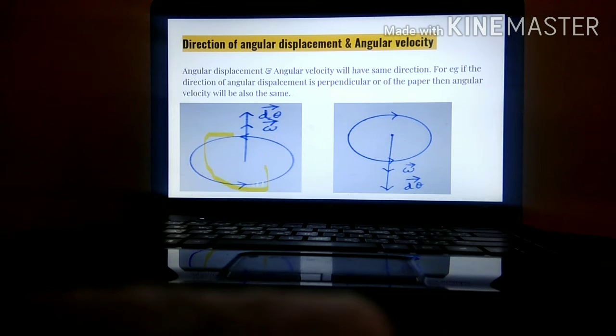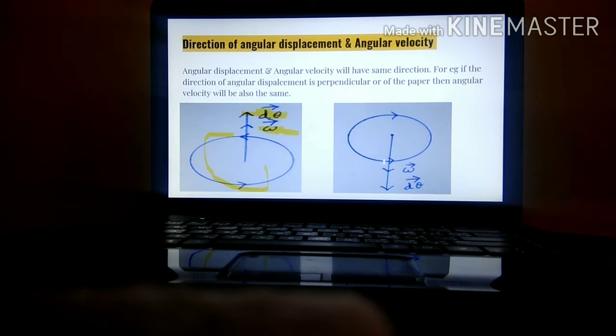Particles are moving in an anti-clockwise direction. As the particles are moving in anti-clockwise direction, the direction of angular displacement as well as angular velocity, both are in the same direction.